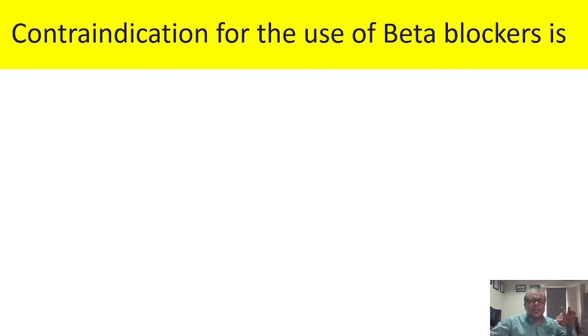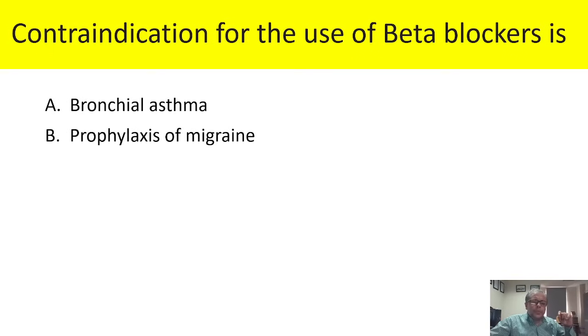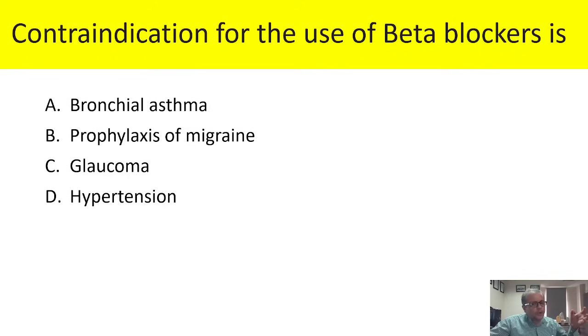Contraindication for the use of beta blockers: you have to find out the contraindication. The options are bronchial asthma, prophylaxis of migraine, glaucoma and hypertension. Now there are certain non-selective beta blockers and certain cardioselective beta blockers. Some are for cardiac use, some for non-cardiac use. In cardiac use, obviously you know hypertension, angina, CCF and many more conditions. In non-cardiac use, propranolol is used for the prophylaxis of migraine. In glaucoma, propranolol and timolol are also used.